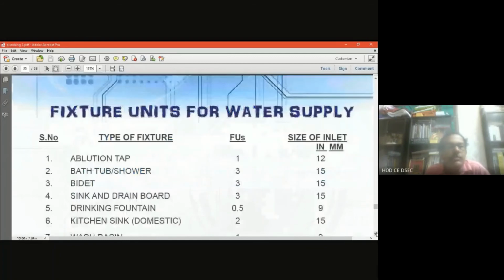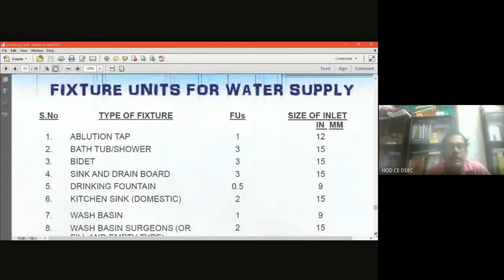These are the fixture units of the water supply. The size is given: absolute ablution tap is 12, bath tap shower 15 millimeter. These are the sizes of the inlet pipe connecting with the fixtures. Now sink and drain board, the pipe is 15 millimeter. Then the drinking fountain is 9 millimeter.